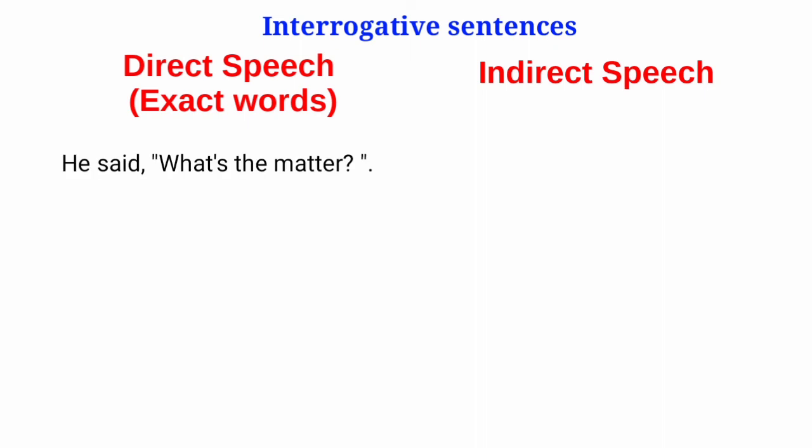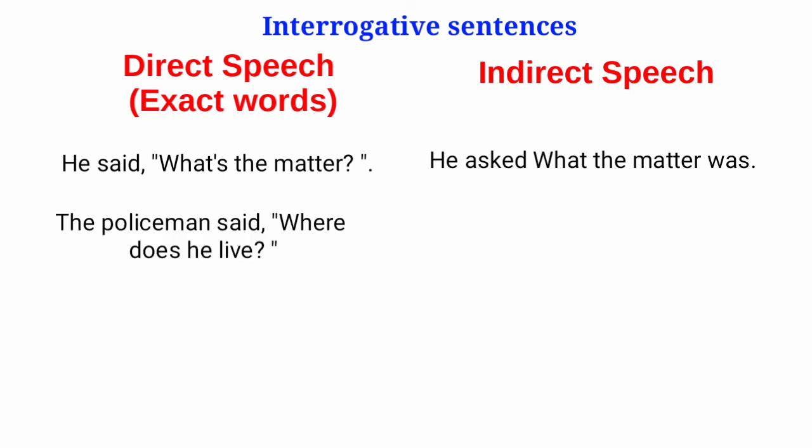In indirect speech, it will be, he asked what the matter was. Let us have another example. The policeman said, "Where does he live?" In indirect speech, it will be, the policeman asked where he lived. Remove the question mark and put a full stop.